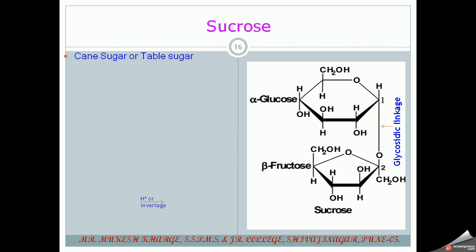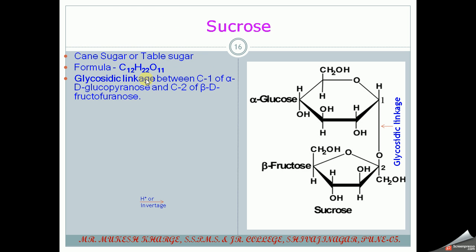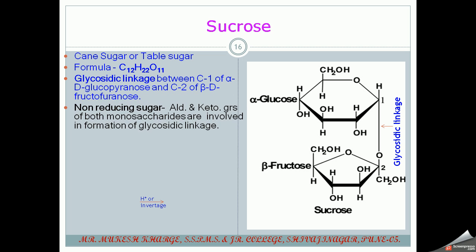So here we have to discuss sucrose in detail. It is also called cane sugar or table sugar. You can observe the glycosidic linkage here. The formula is C12H22O11. There is a glycosidic linkage between C1 of alpha-D-glucopyranose and C2 of beta-D-fructofuranose ring, and it is a non-reducing sugar.